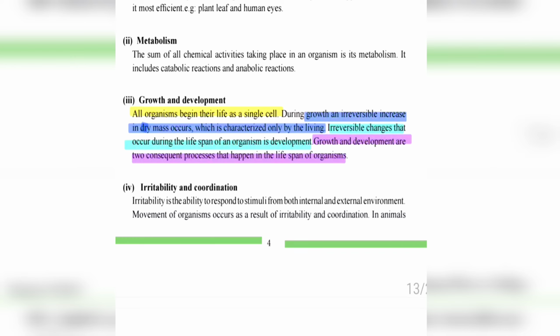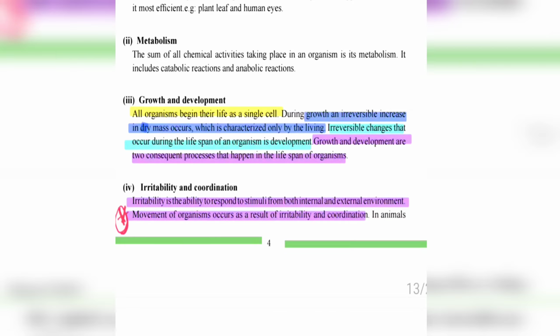So next, irritability and coordination. Irritability is the ability to respond to stimuli from both internal and external environment. Movement of an organism occurs as a result of irritability and coordination. If you take an organism, it moves. How does it move? As a result of this irritability and coordination only, the movement of an organism occurs.